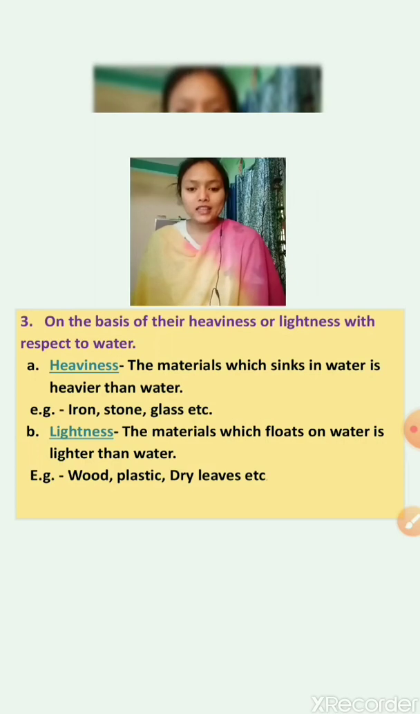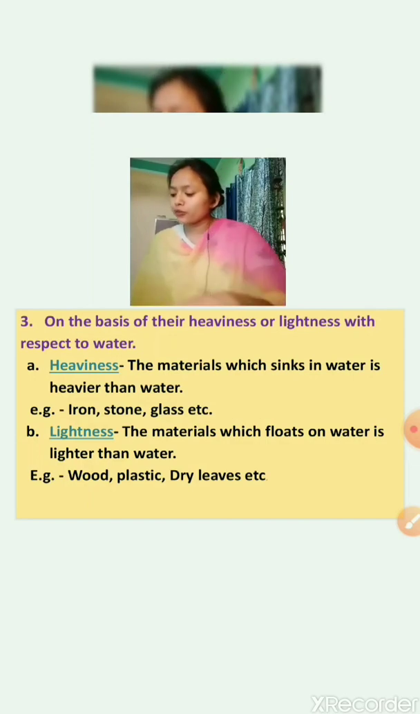Now lightness: the material which floats on water is lighter than water. So the things that float on water are lighter than water. For example, wood, plastic, dry leaves, etc. All these are very light things and they will float in water. We can say these things have less density as compared to water.